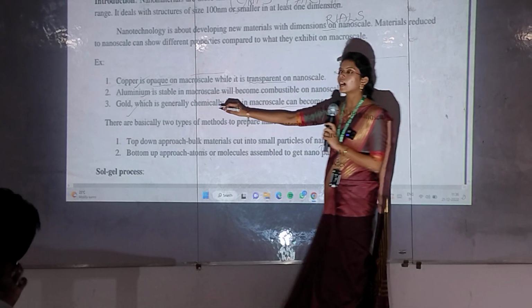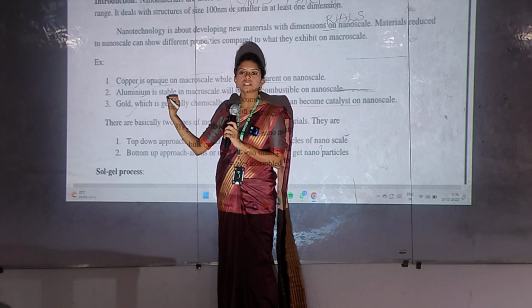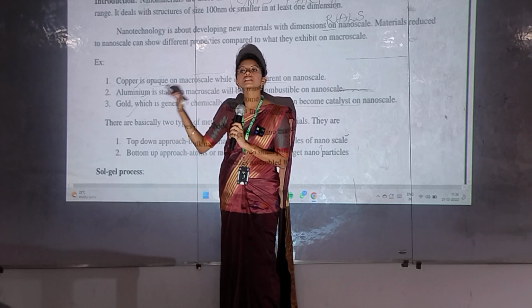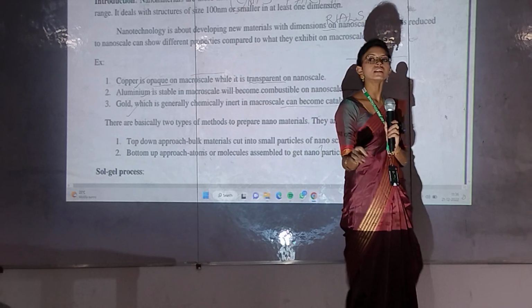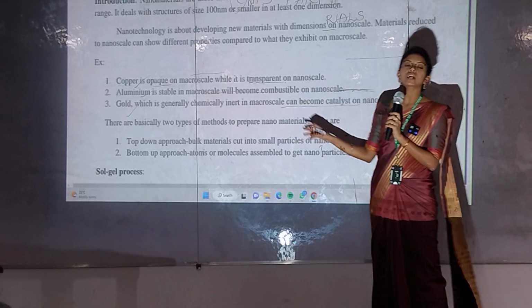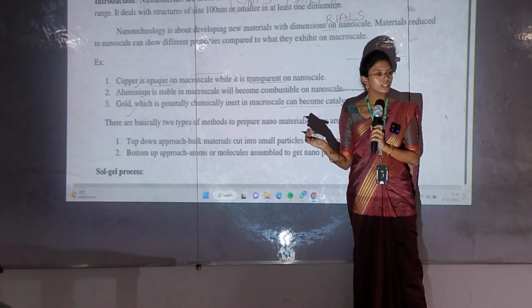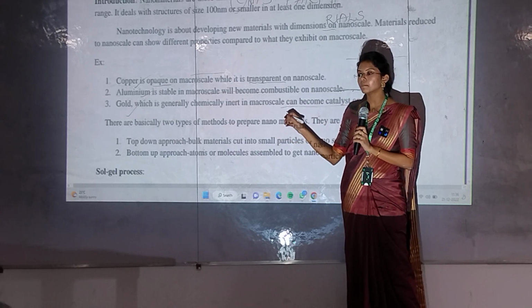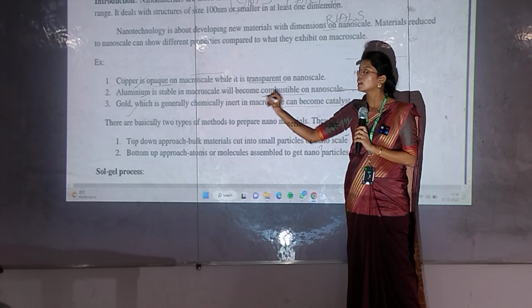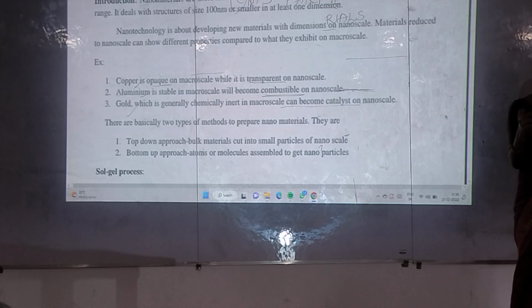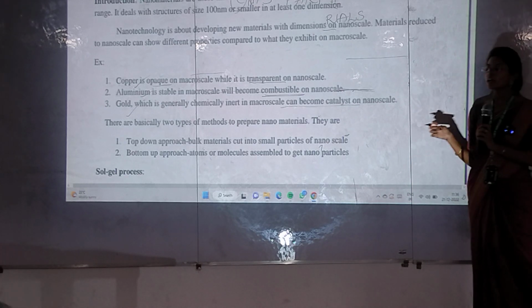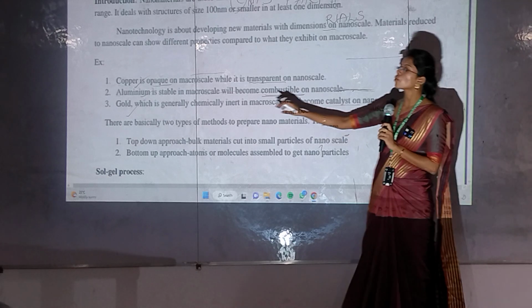And second one, you see aluminium, as we have said, the cookers, right? Those are stable in macro scale. But when you convert these aluminium materials to the nano scale, what happens? They are combustible. They catch fire easily.